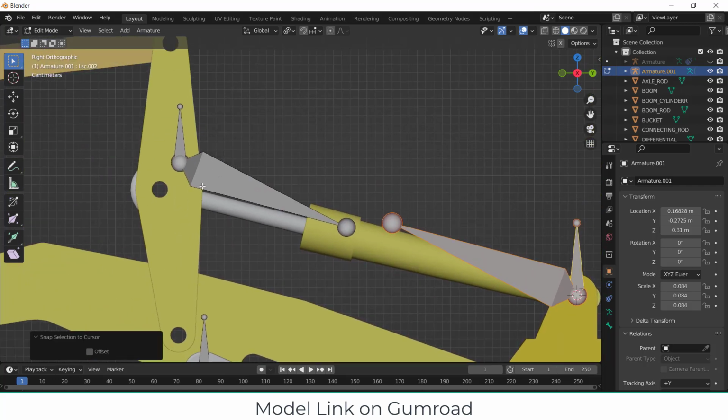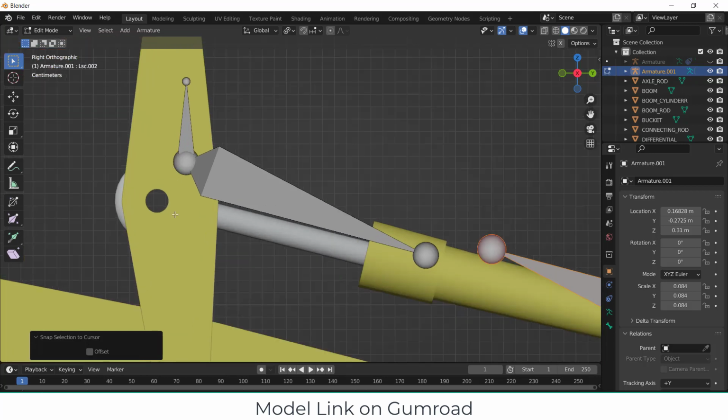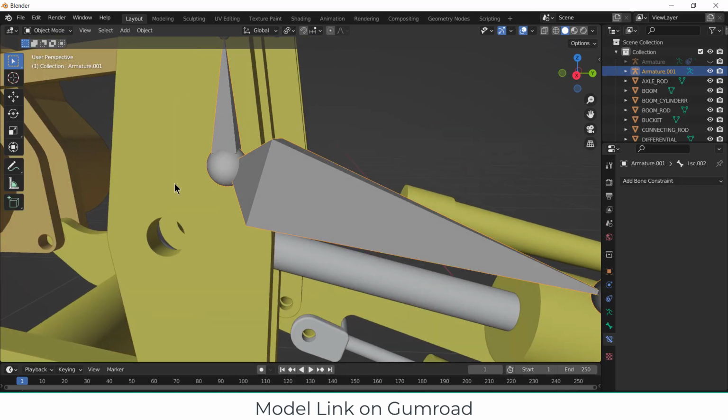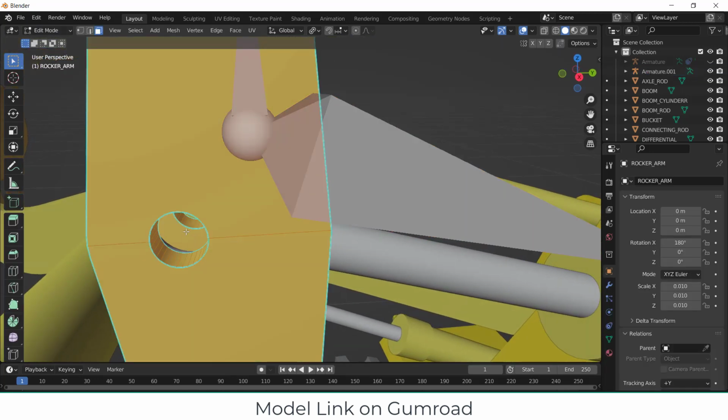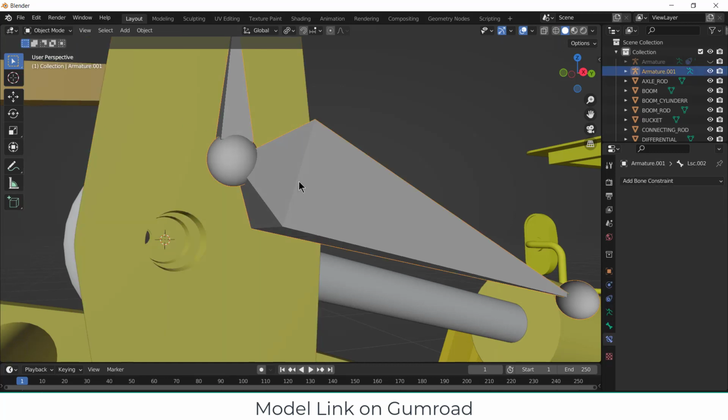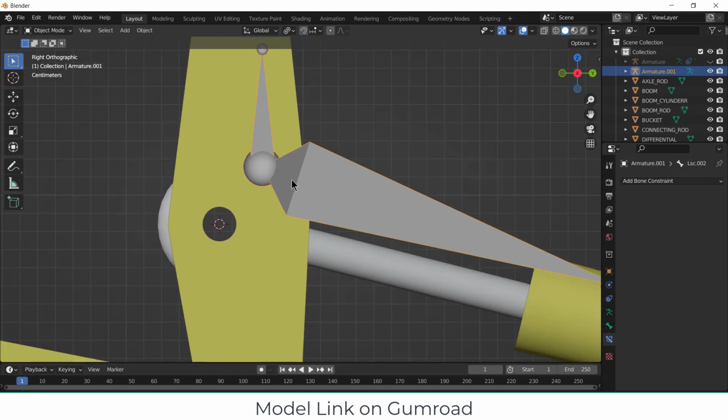Okay. Similarly, I need to place them correctly here. So what I can do, go here, object mode, select this, tab, Alt Shift, Shift S, cursor to selected. Go to the object mode. 3.